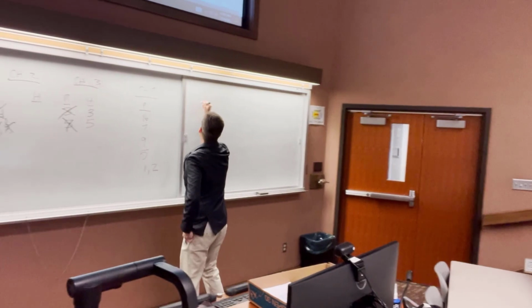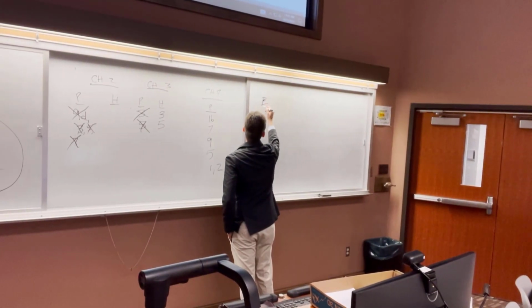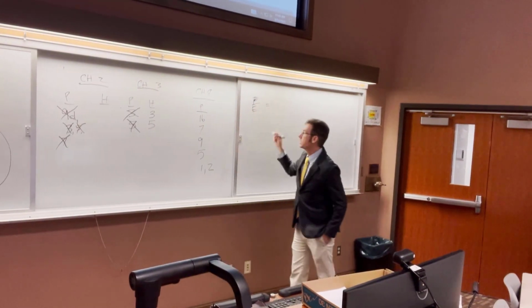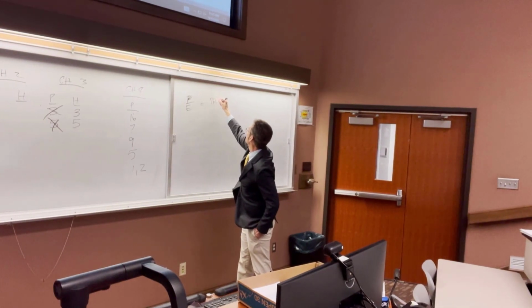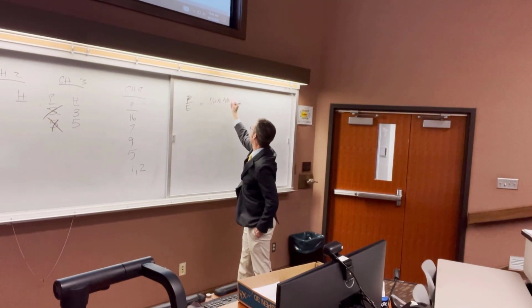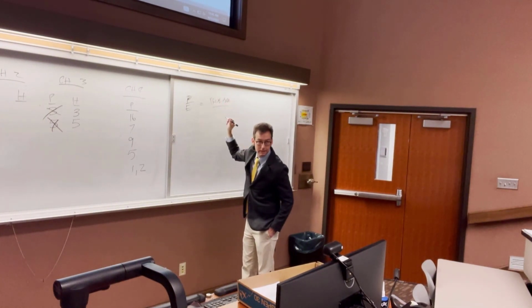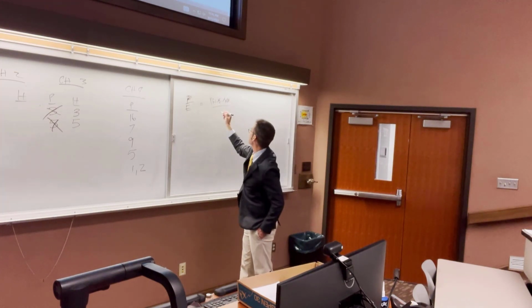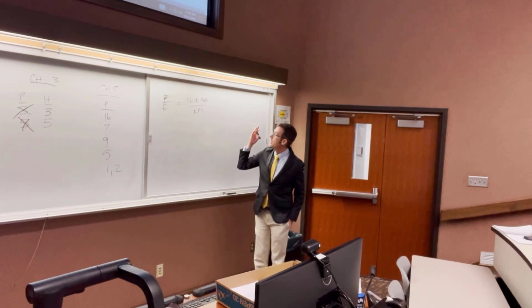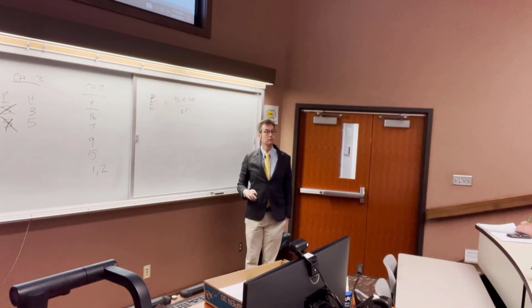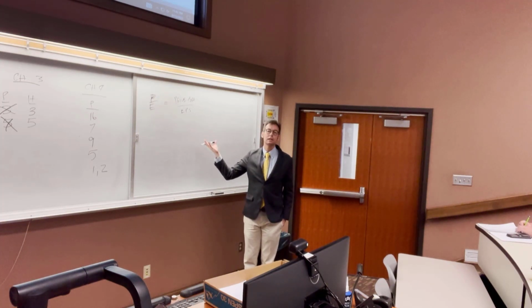But thankfully, they give us PE, which is price per share divided by earnings per share. So if I want to know the price per share, what do I need to do? Mathematically, what do we do?